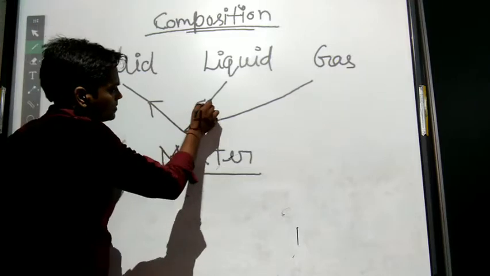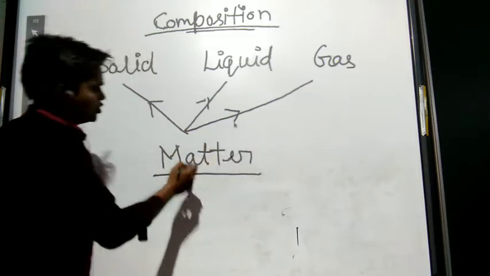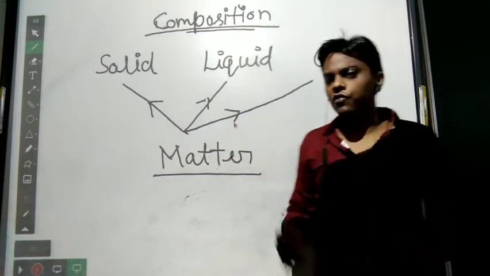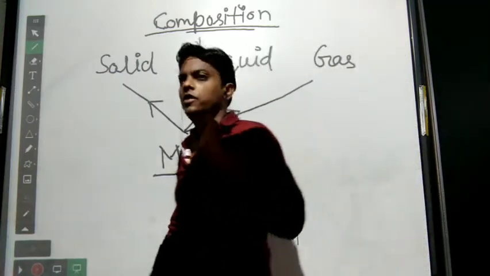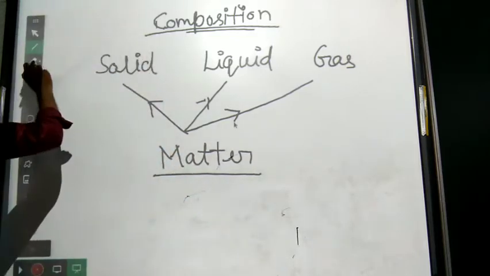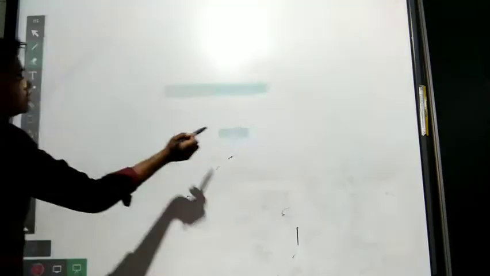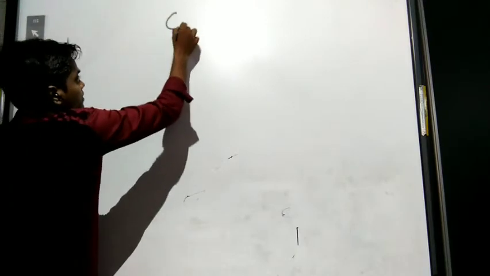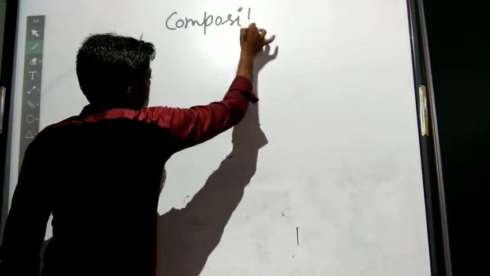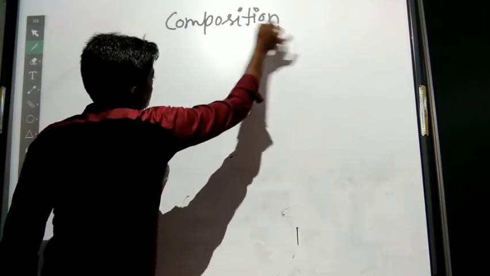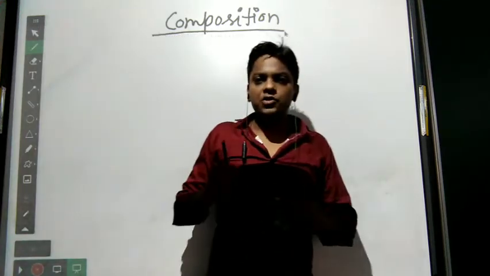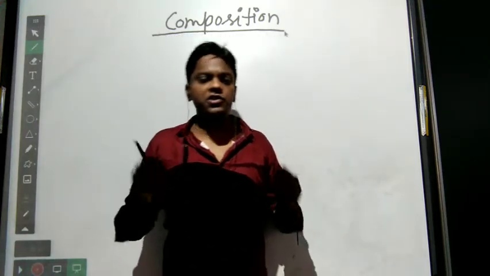Forms: solid, liquid and gas. On the basis of these three forms, solid, liquid and gas, we will read about matter. Now we will see composition. So matter is made up of what? This is our question.